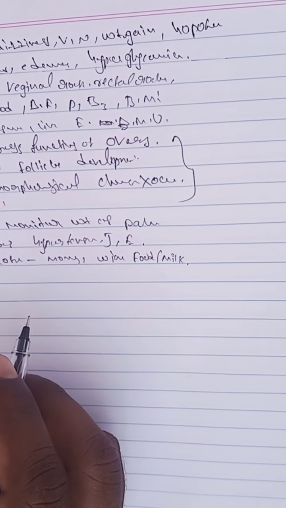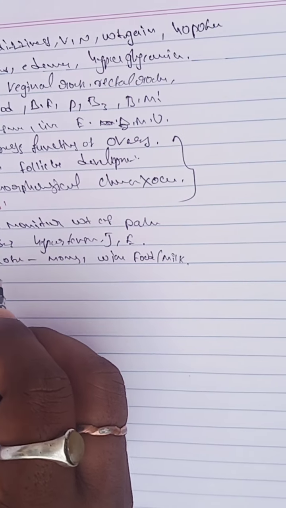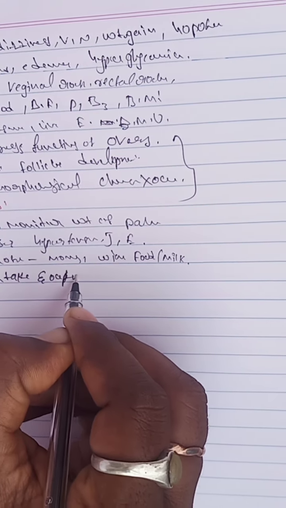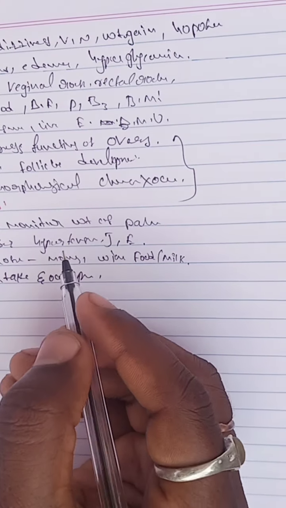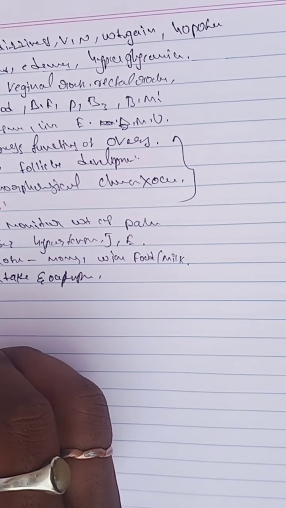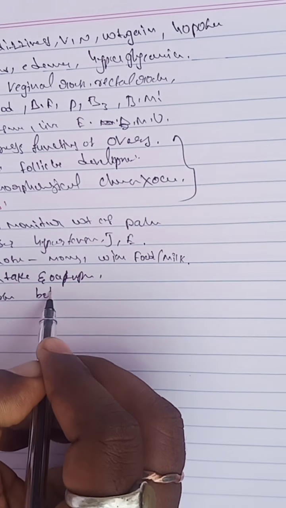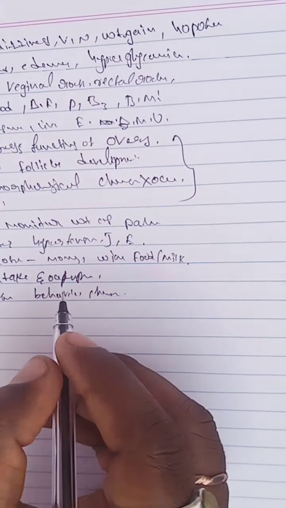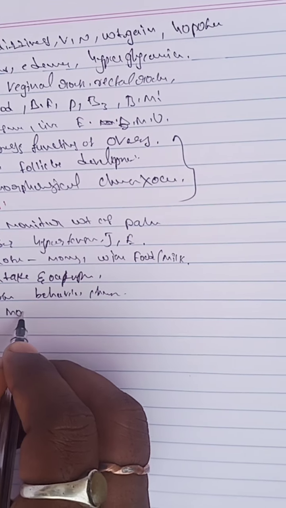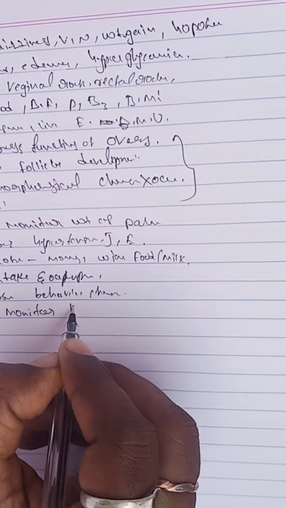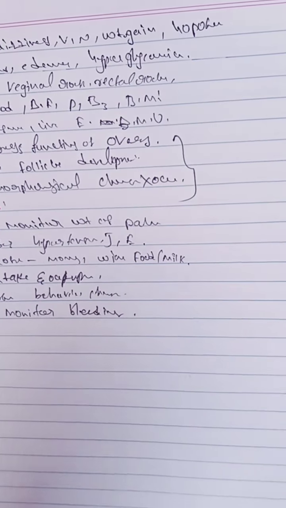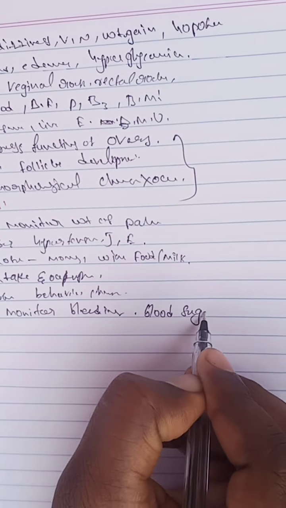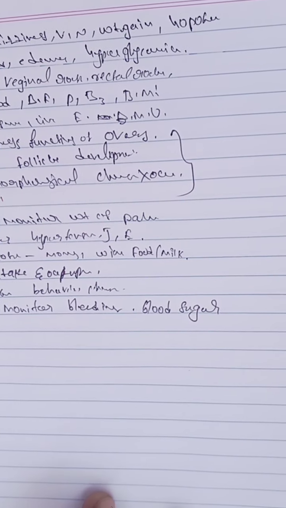Assess the intake and output ratio, observe behavior changes, monitor the bleeding, and monitor blood sugar levels also.